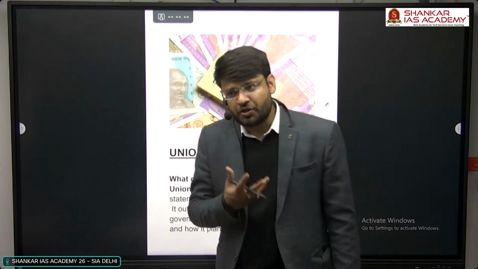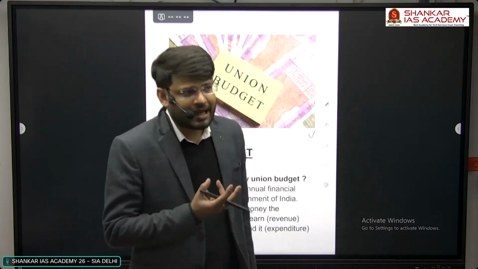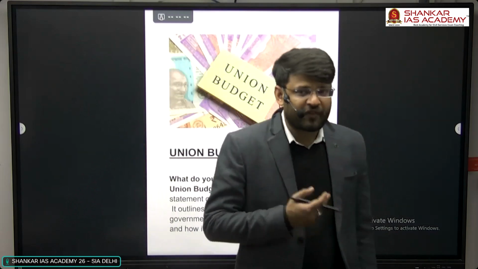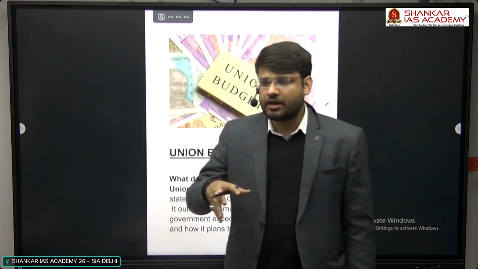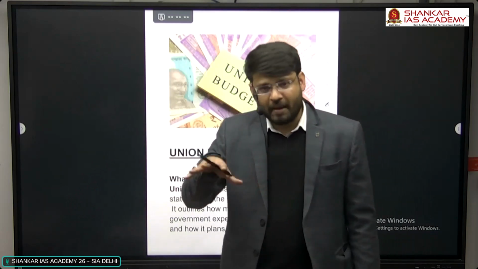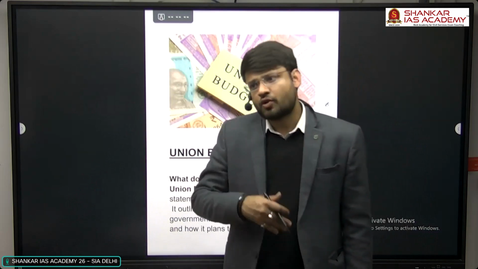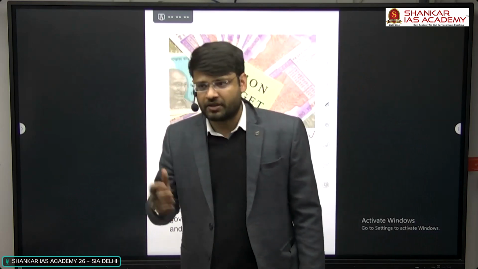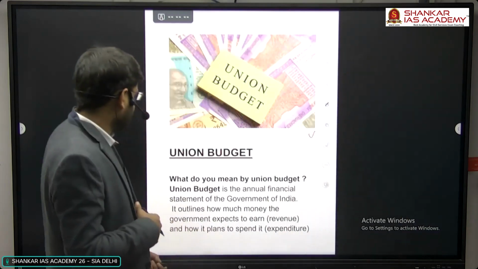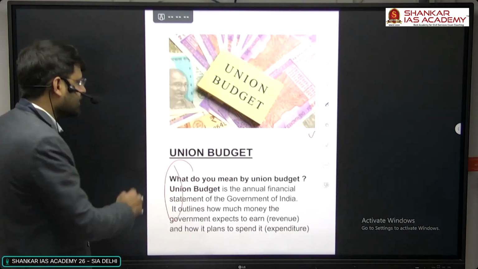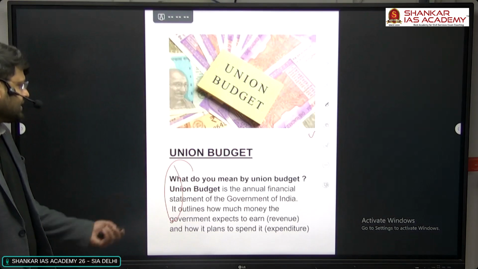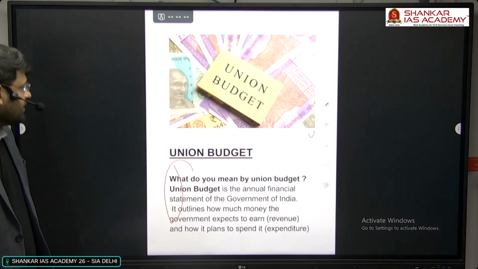Now, the history of the budget. The word budget has been derived from the French word bougette. It means a sort of bag in which old people used to put coins and other things. Later on, from bougette, it became budget. As we already discussed, it is an annual financial statement by the government of India.